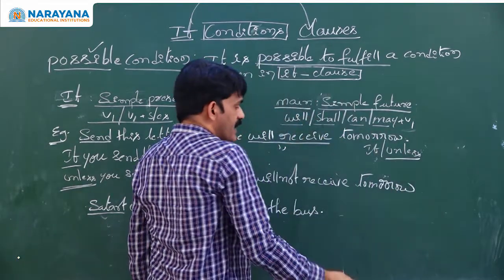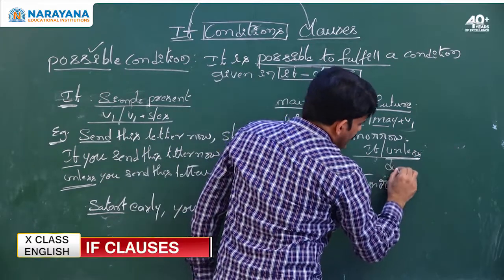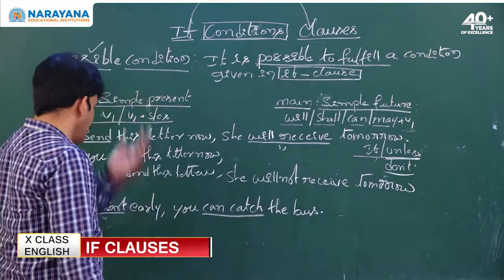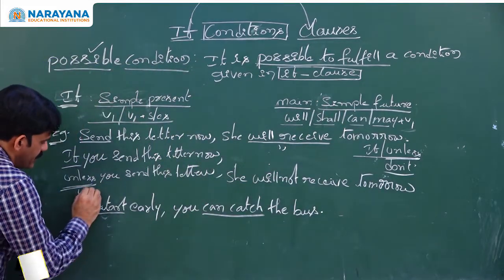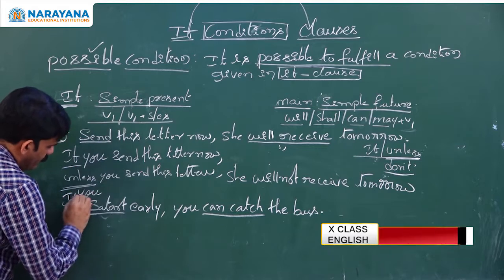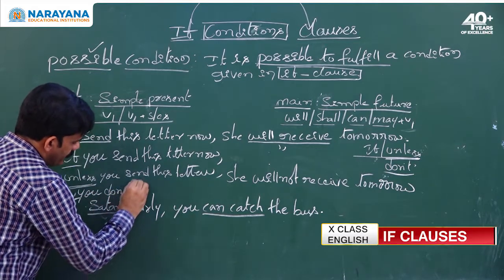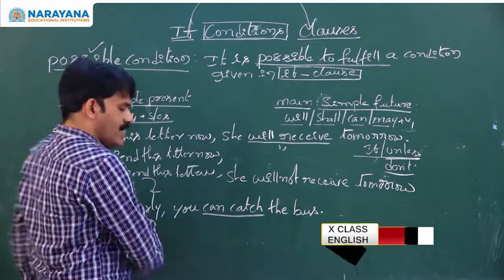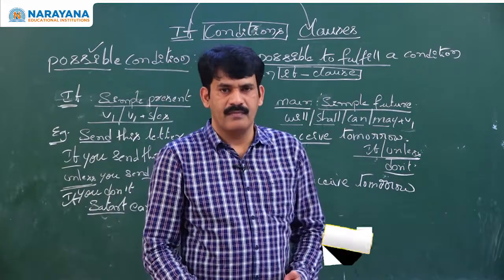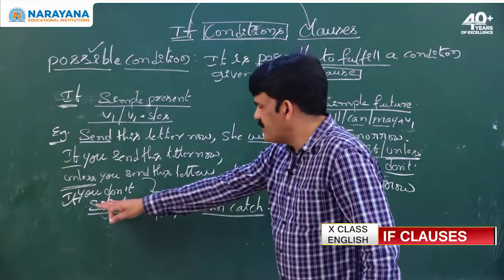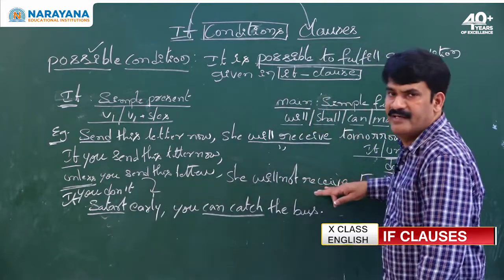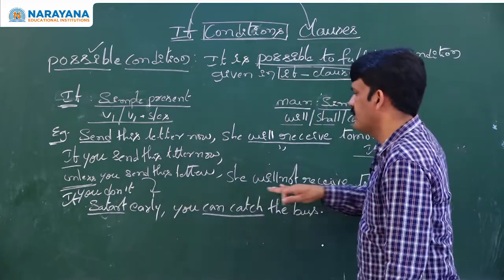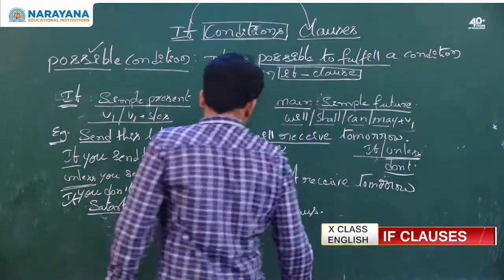This is the answer. Sometimes they ask you to rewrite the sentence using do not. Do not is nothing but unless. So you start the sentence with the subject. If you do not send this letter means a negative sense, inability. So if you express the inability, the result also will be negative. So this is very, very important. If you do not send this letter, she will not receive by tomorrow.